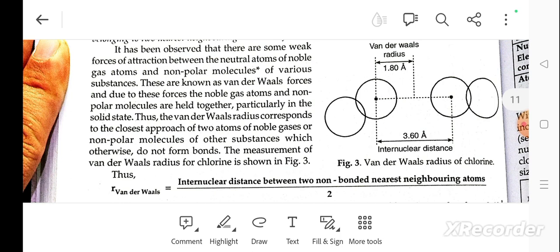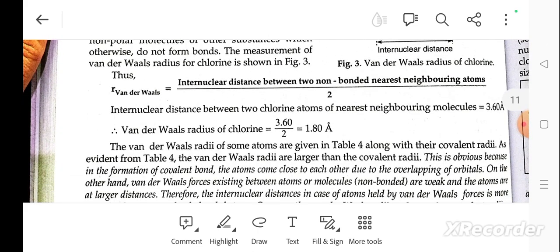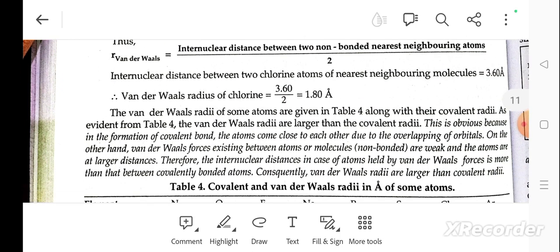The measurement of the van der Waals radius of chlorine is given below in the figure. Thus, the van der Waals radius is equal to half the internuclear distance between two non-bonded nearest neighboring atoms. The internuclear distance between two chlorine atoms of nearest neighboring molecules is equal to 3.6 nanometer, and so the van der Waals radius of chlorine is equal to 3.60 divided by 2, which is equal to 1.80 nanometer.